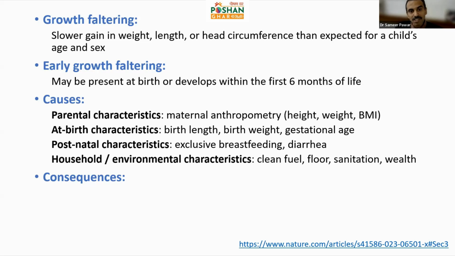Then there are at-birth characteristics that determine growth faltering in the first 6 months, whether birth length, birth weight, or even when the child is born in terms of gestational age. 37 weeks is the normal gestational age. If we cross 37 weeks, then the child has completed the term of pregnancy.